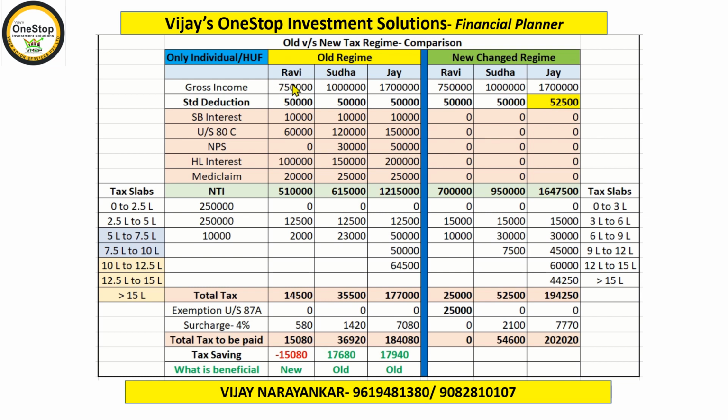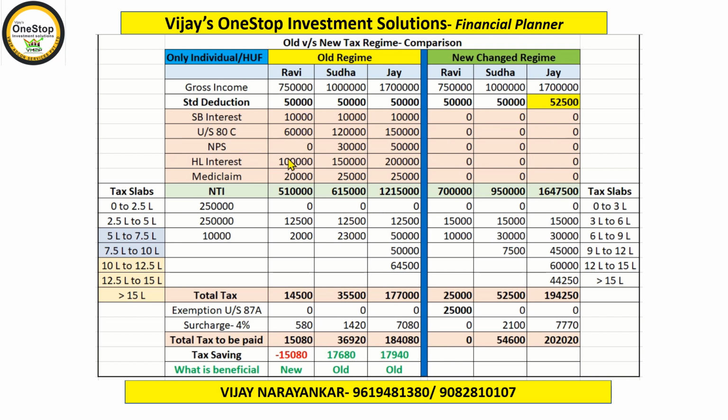For example, in case of Ravi, his gross income is 7,50,000, and as you know, the old method allows standard deduction as well as savings under various instruments and sections. Let's consider the benefit of that. So standard deduction 50,000, then interest on savings account which is up to 10,000. As I covered in my previous clip, for other investments, under section 80C he invested 60,000 rupees. In NPS, there is no investment he has done, whereas he has taken a housing loan and the interest paid is 1 lakh. Similarly, Mediclaim.